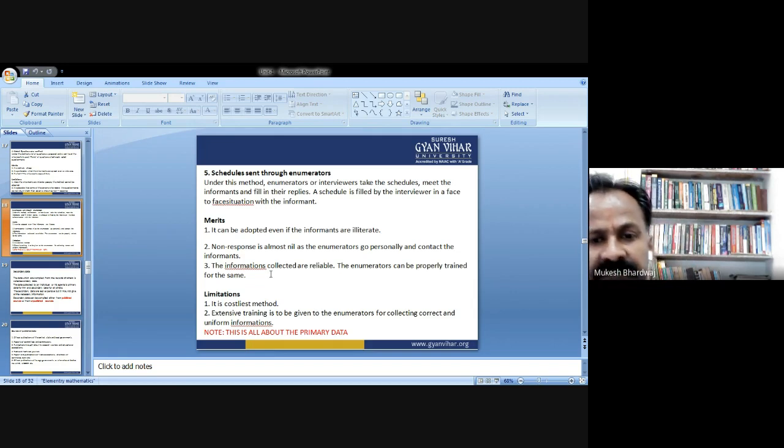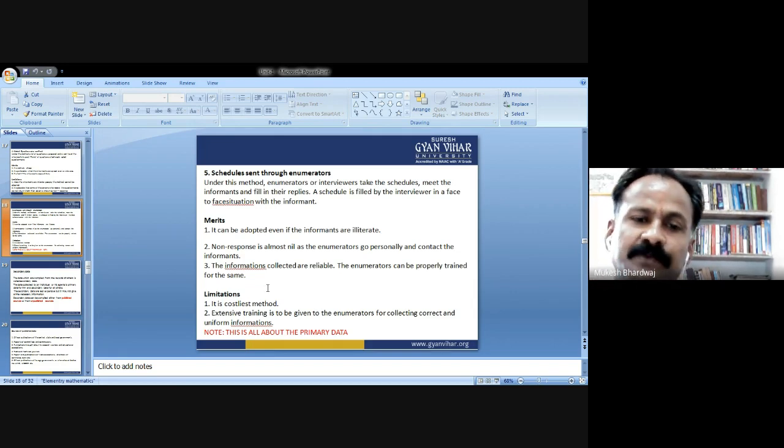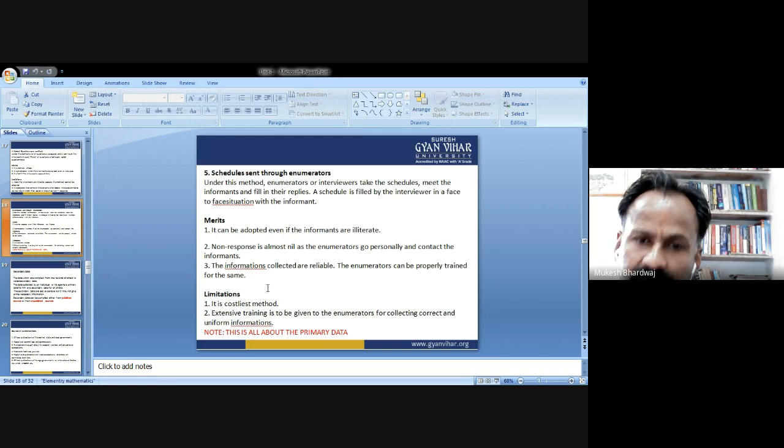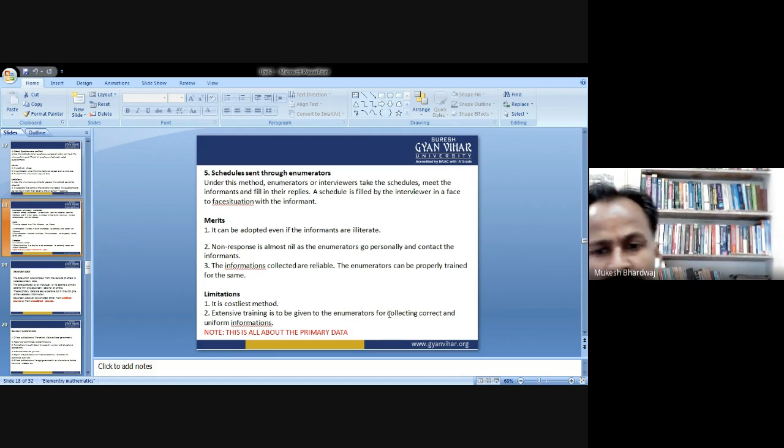Limitation or disadvantage: it is the costliest method. Again, it is one-to-one contact, so it is costliest, because in this method we reduce the time since we have appointed so many enumerators or interviewers for getting the information. So the time is reduced, but the cost is increased. So it is one of the costliest methods. Extensive training is to be given to the enumerators for collecting correct and uniform information. This is all about the primary data.